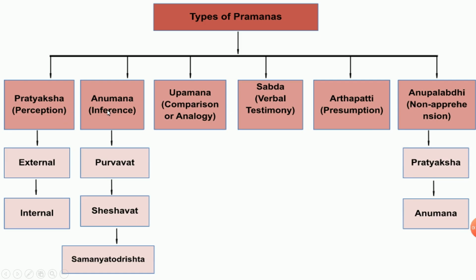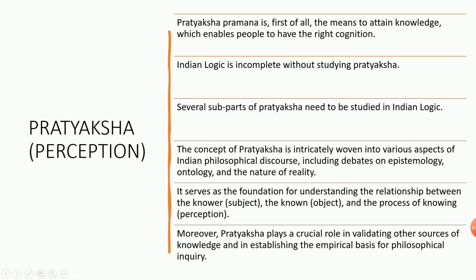Without one thing, another cannot appear. So instead of types, we can say steps of pramanas, or a procedure, a list of pramanas, a step-by-step procedure where one is influencing another and that is influencing the next. That is how Indian logic is incomplete without studying Pratyaksha.